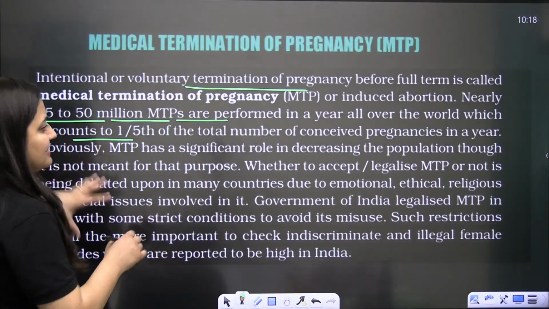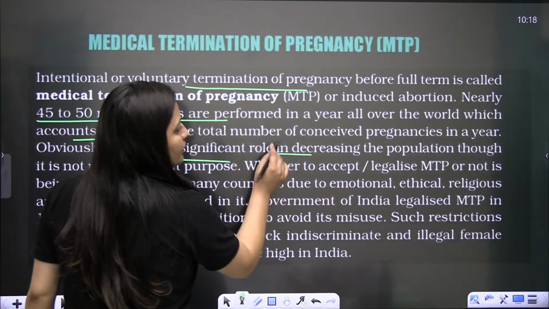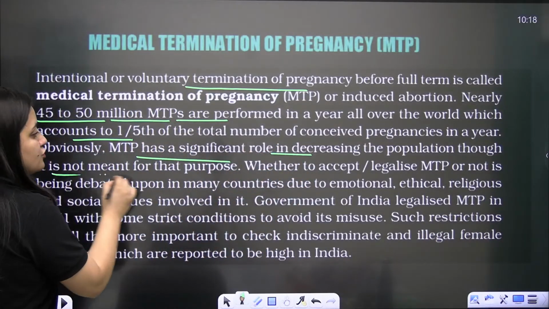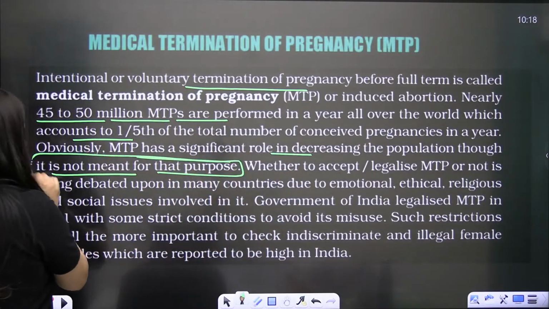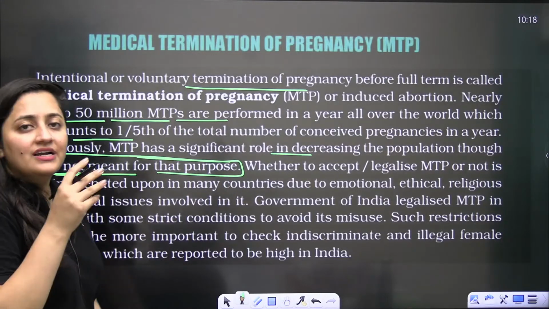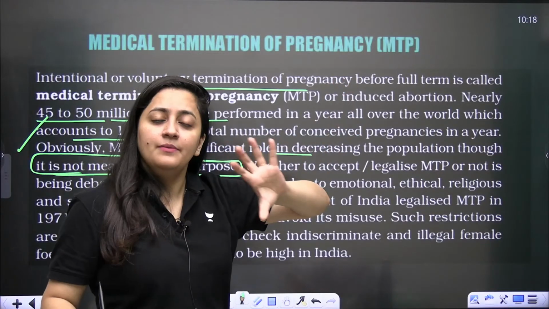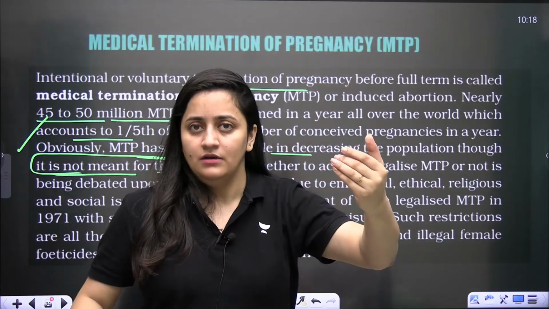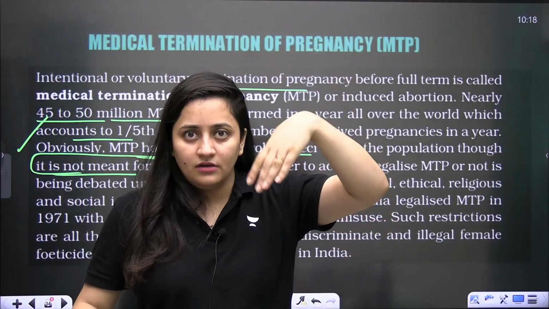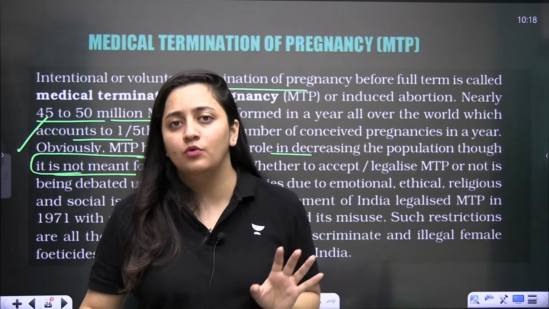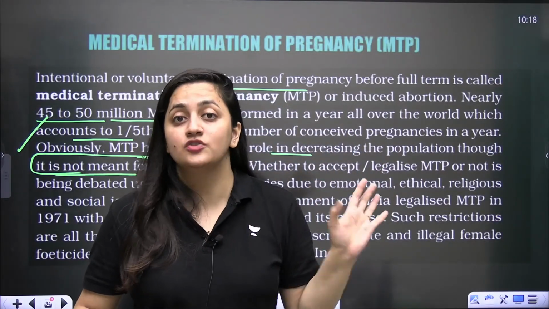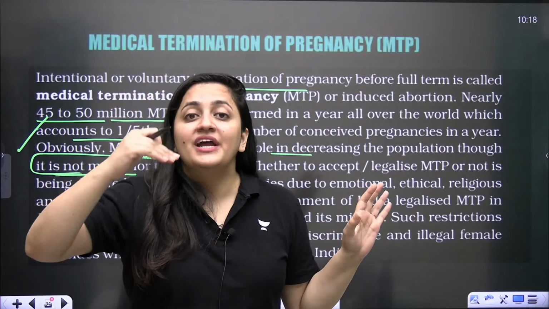So obviously, as I said, it has a significant role in decreasing the population, but it is not meant for that purpose. MTP cannot be used for decreasing the population. And MTP is legalized, but that doesn't mean that everyone can go and ask for MTP. No, a certain set of criteria is there.